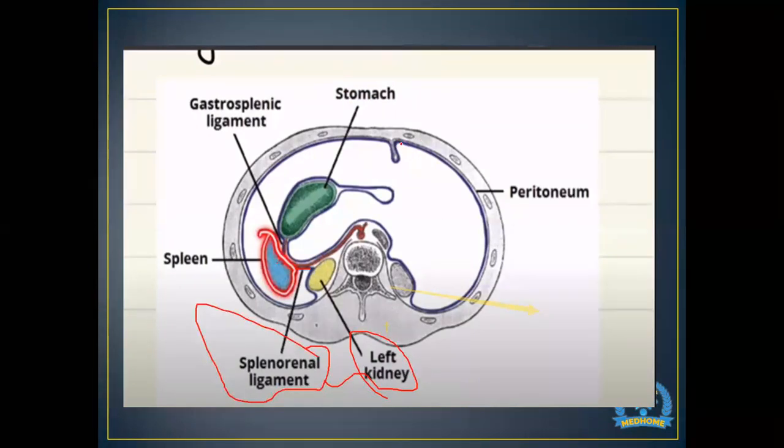Now this whole layer is the parietal peritoneum that is covering. In the cross section, if you can see, this is the parietal peritoneum, and this layer which is covering the organs, if it is covering the stomach, is the visceral peritoneum. If it's covering the colon, then it's the visceral peritoneum. Any organ which is covered is covered by the visceral peritoneum, and outside, lining the cavity, it is known as the parietal peritoneum.